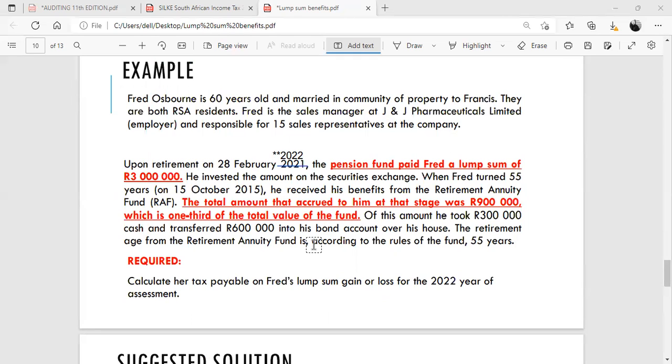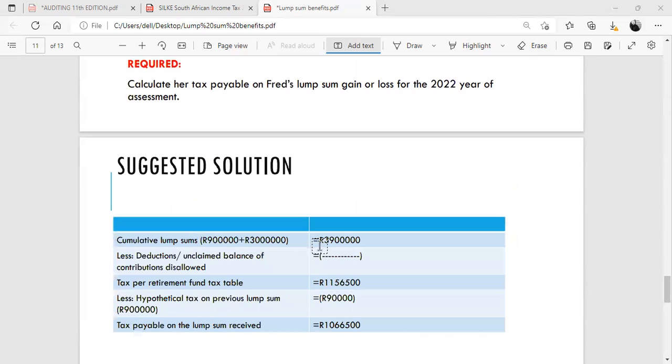So now we know we have to use the retirement lump sum tax table to calculate the tax on the 3.9 million. So that's what you do. Tax per retirement fund tax table, that should give you 1,156,500 Rand.